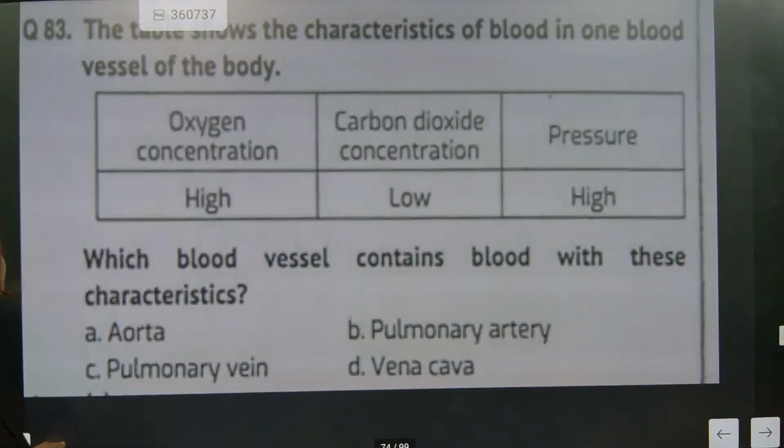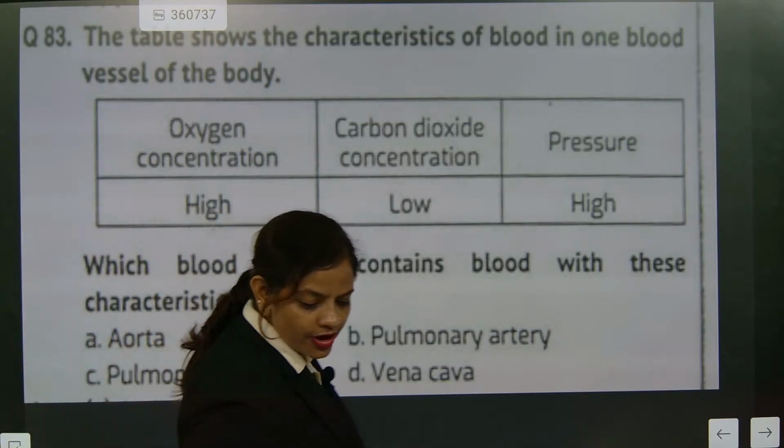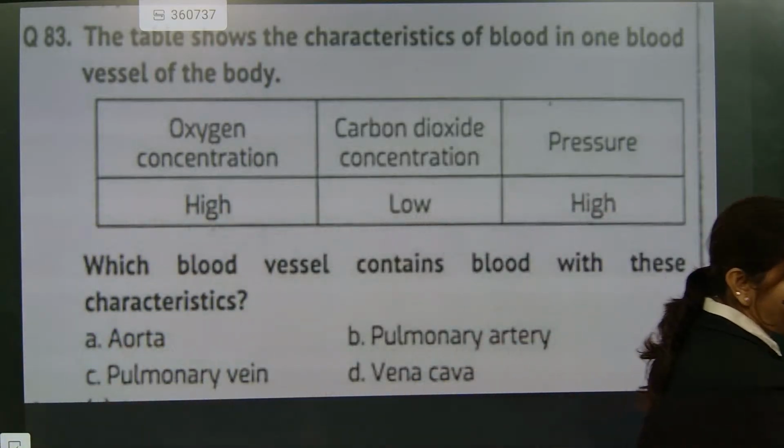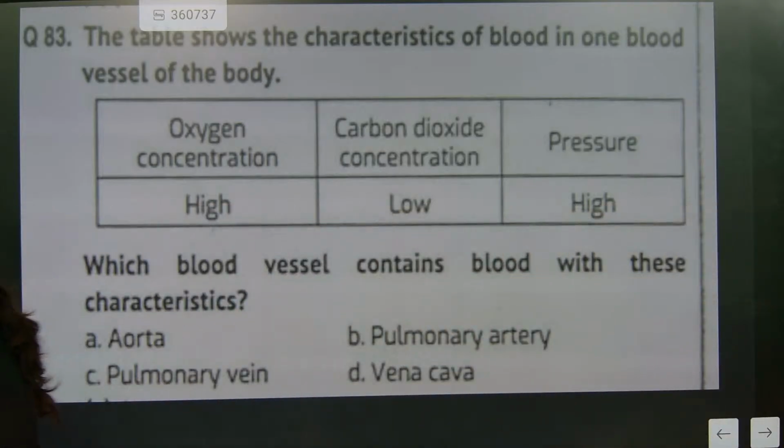Question number 83. The table shows the character of blood in one blood vessel of the body. Come on, say. Wrong. Question is not what is doing too much? Can you focus in class?